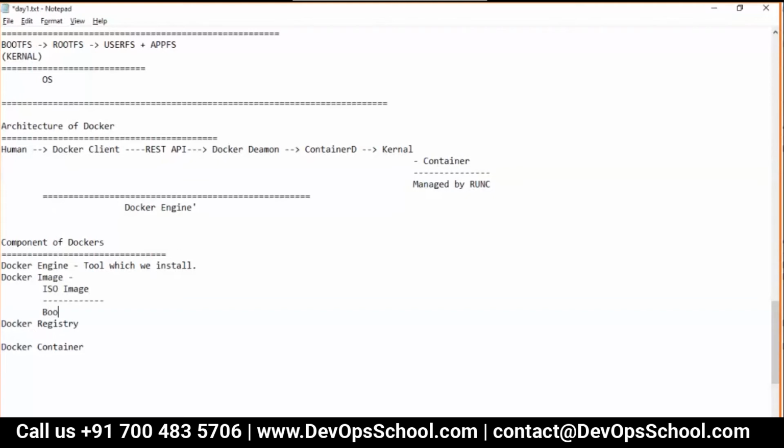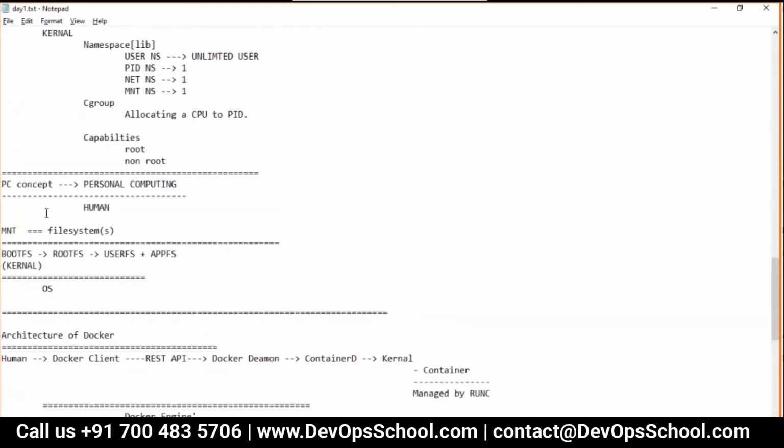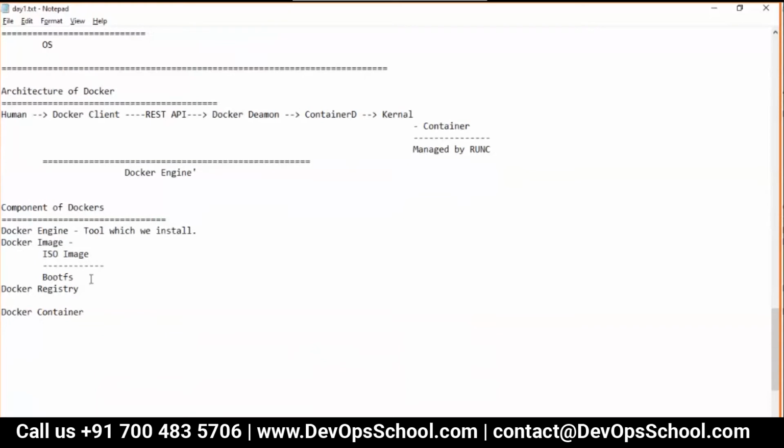You have a boot file system. Do you remember the boot file system? I said somewhere on top, file system mount. The file systems are the boot file system, root file system, user file system, and application file system. So they have a boot file system, and plus they have a root file system.